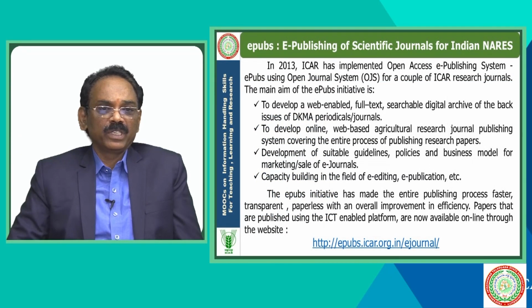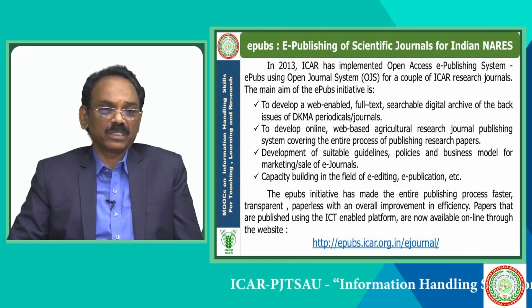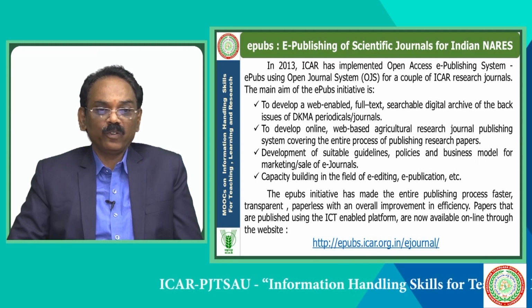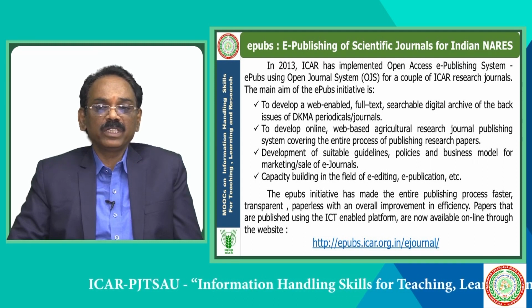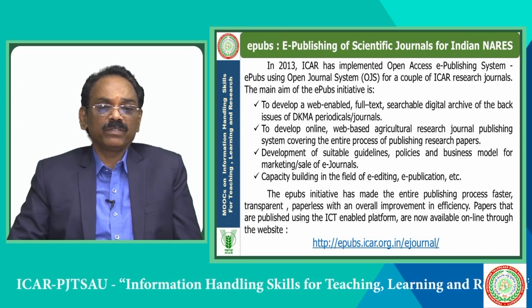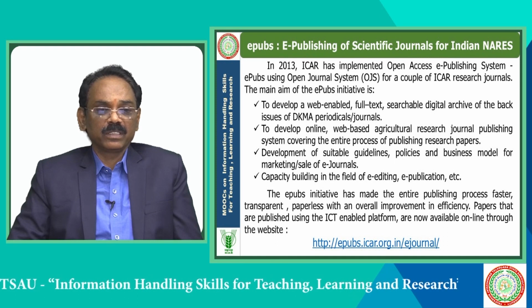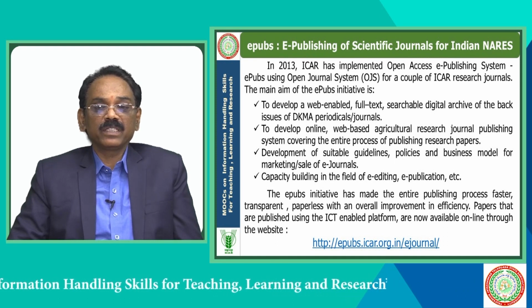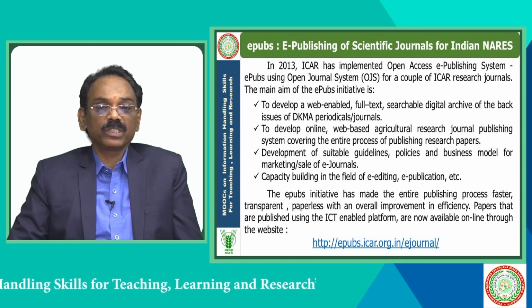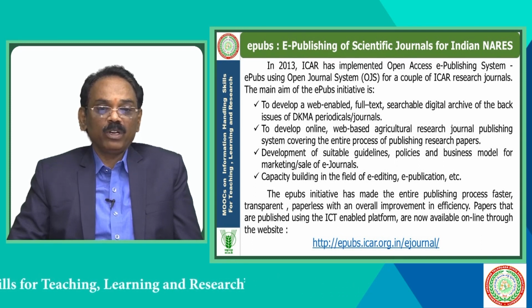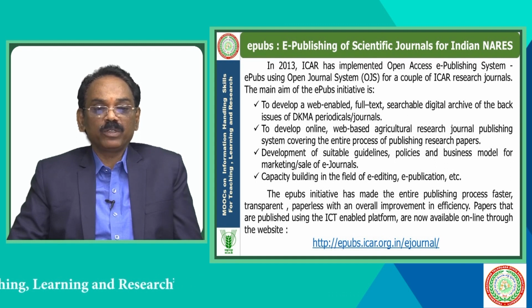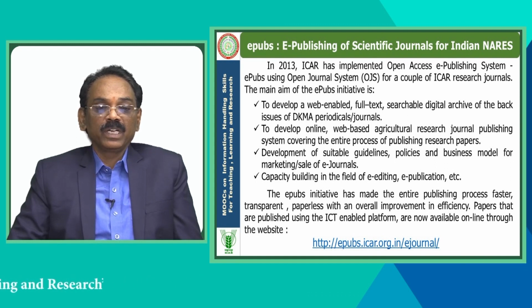Then we have EPUBs, e-publishing of scientific journals for Indian NARIS. ICAR implemented an open access e-publishing system, EPUBs, using the Open Journal System for a couple of ICAR research journals. The main aim of the EPUBs initiative is to develop a web enabled, full text searchable digital archive of the back issues of Directorate of Knowledge Management in Agriculture periodicals and journals; to develop an online web based agriculture research journal publishing system covering the entire process of agriculture research papers; to develop suitable guidelines, policies and business models for marketing and sale of e-journals; and capacity building in the field of editing, e-publication, etc.